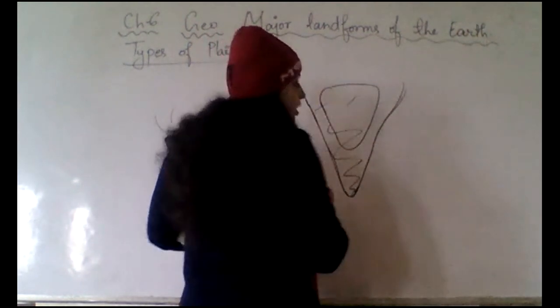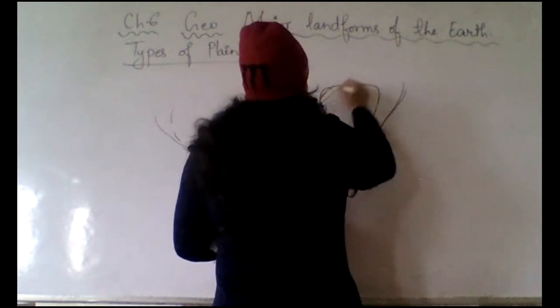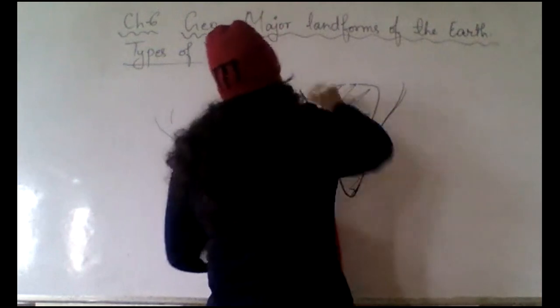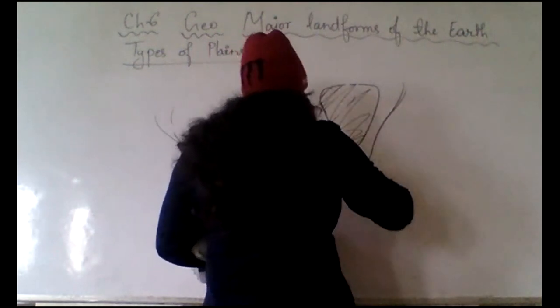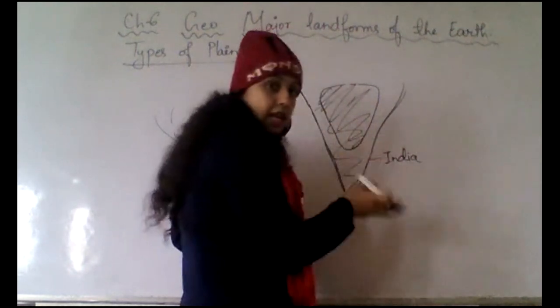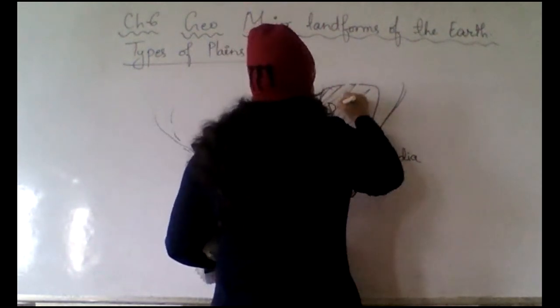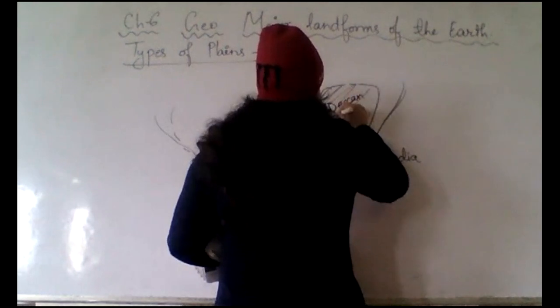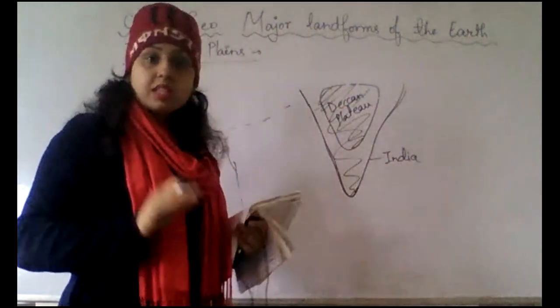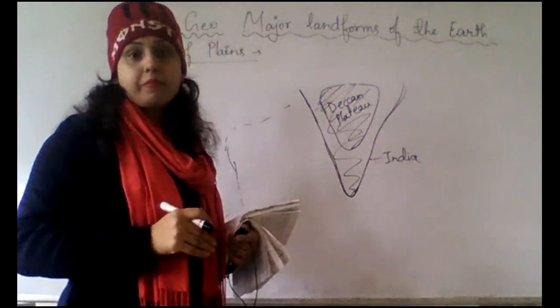So I will highlight this Deccan Plateau with another color. This is India, I will mention this is India. In India, here we have a different plateau. This is how I will make the map.